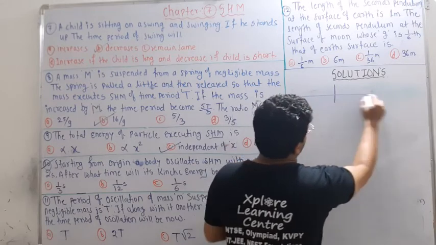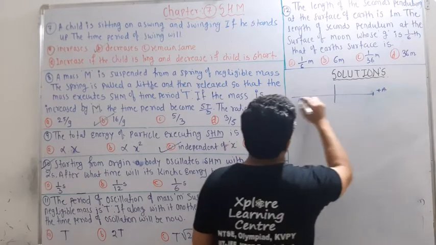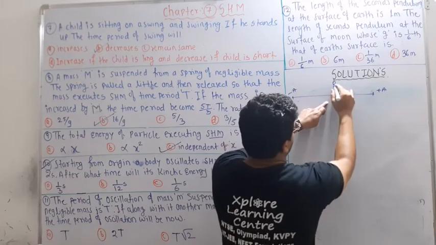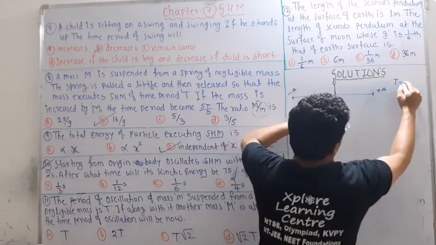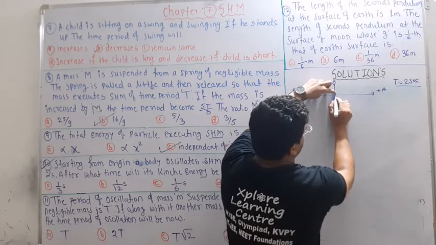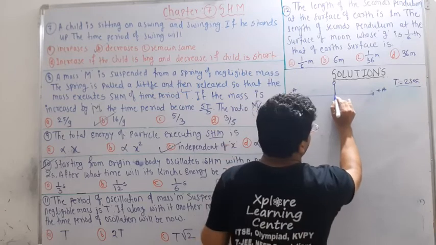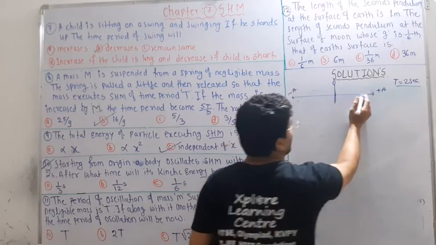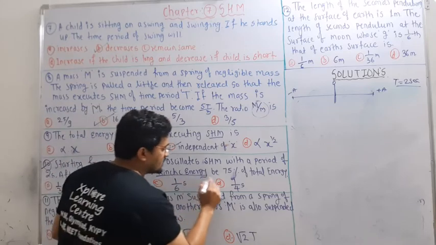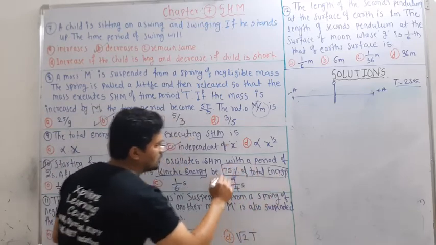Suppose this is the mean position, this is plus a and this is minus a, and the time period is given, so T is equal to 2 seconds. So from the mean position, at what time is its kinetic energy 75% of the total energy?